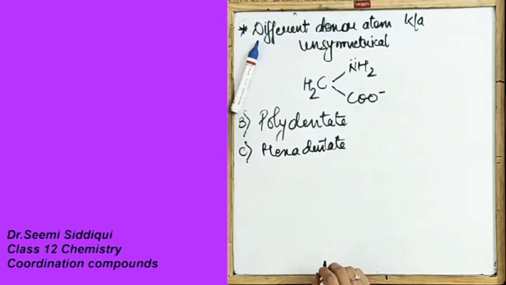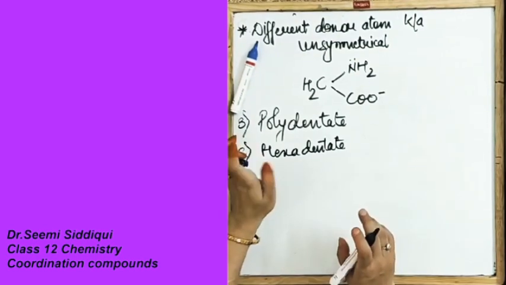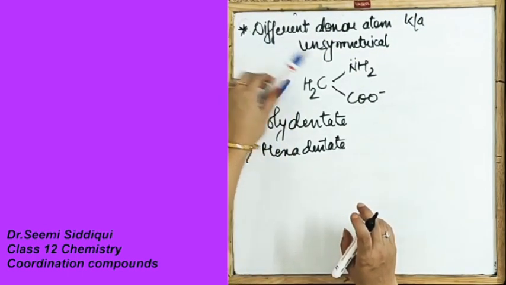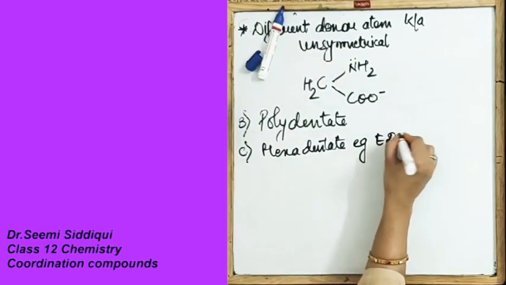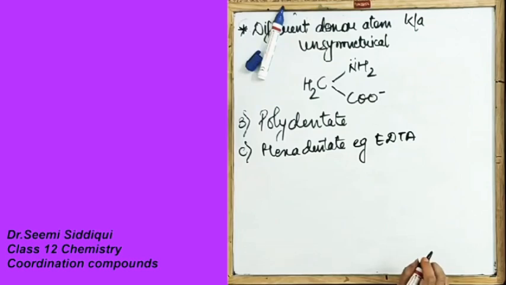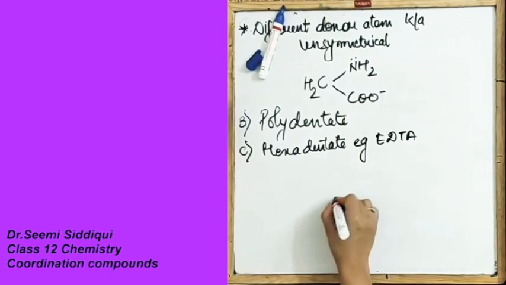Okay, hexadentate means that it is going to have the six donor sites. Clear? Now its example is what? EDTA.